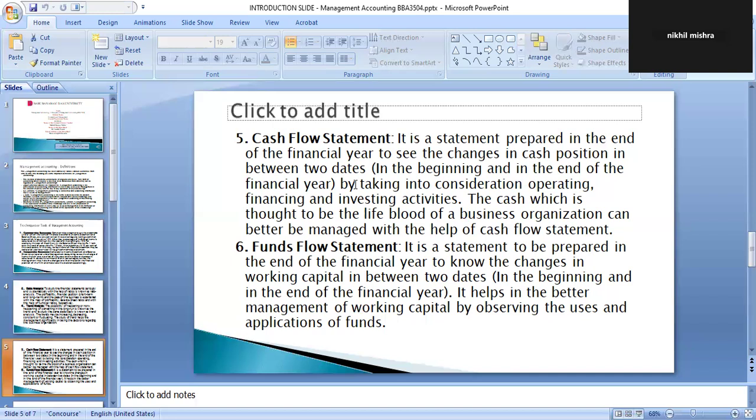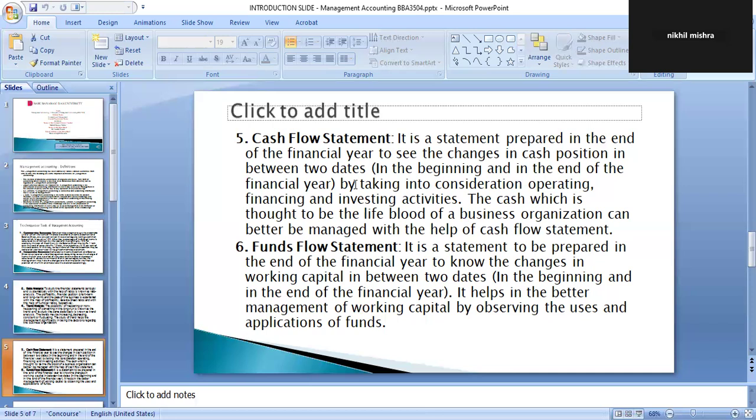Then there is the fund flow statement. Just like the cash flow statement, the fund flow statement is going to tell about the position of the funds, what the inflows and outflows of the funds are, and what the position of funds in the organization is. It is a statement prepared at the end of the financial year to know the changes in working capital, because for computing the fund flow statement, fund means working capital. Working capital is of two types, net working capital as well as gross working capital. Net working capital is current assets minus current liabilities.